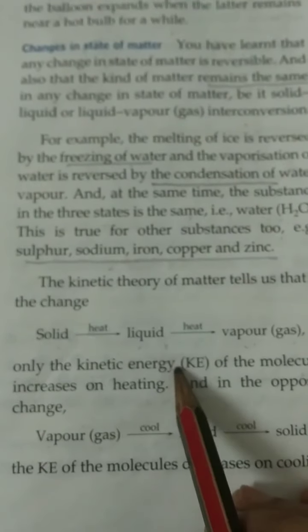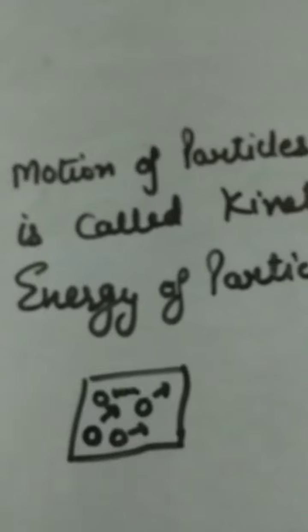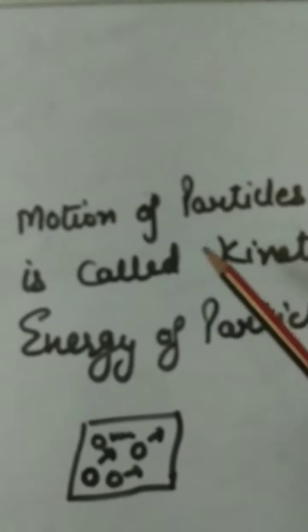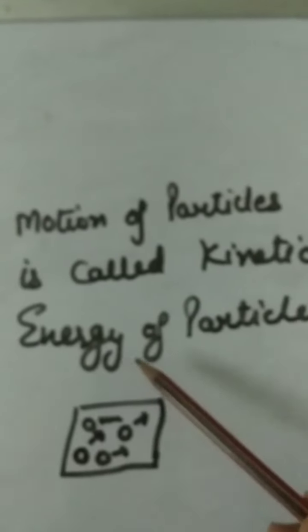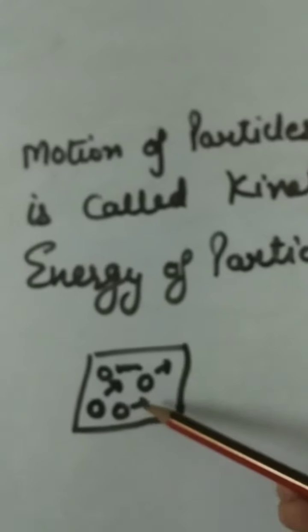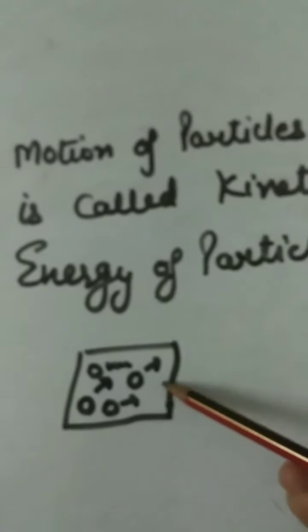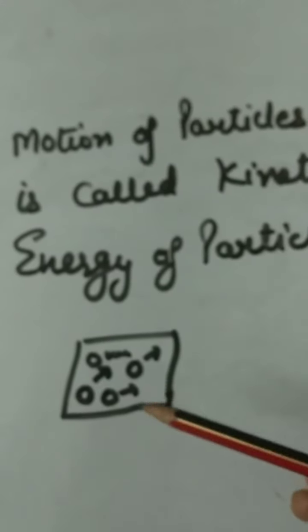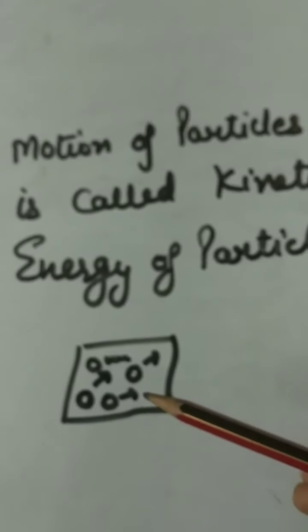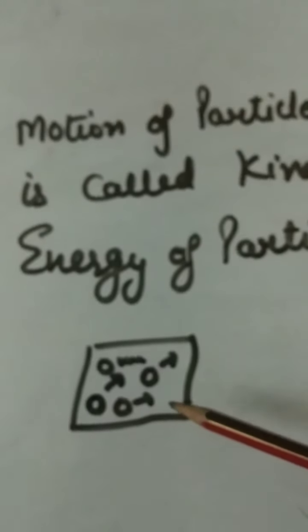And what is kinetic energy of molecules? Motion of the molecules is known as kinetic energy. Motion of particles is called kinetic energy of particles. Particles show motion and change the state. Due to kinetic energy of molecules, the state of matter changes.